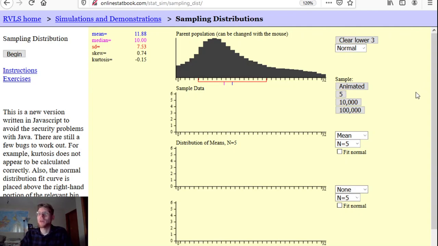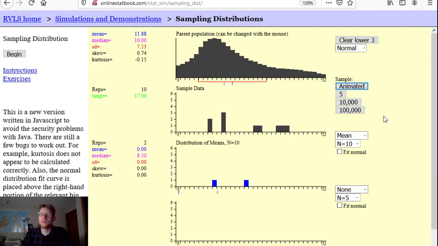And so I'm going to animate taking a sample of 10 by clicking here, and then I'm going to click the animate button. This is like drawing a random sample of 10 people. And this is the sample mean that I got when I drew this sample of 10 people. I'm going to do this again, draw another sample of 10 people from this population and draw another sample mean here. So this one's about maybe 8 or 9. This one's about maybe 15, 16. So this one's a little bit older, and I could do this again. Get another sample of 10.